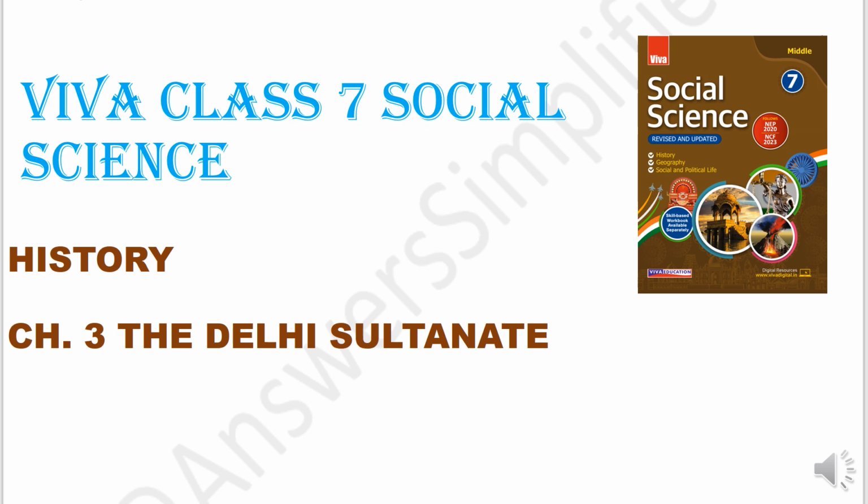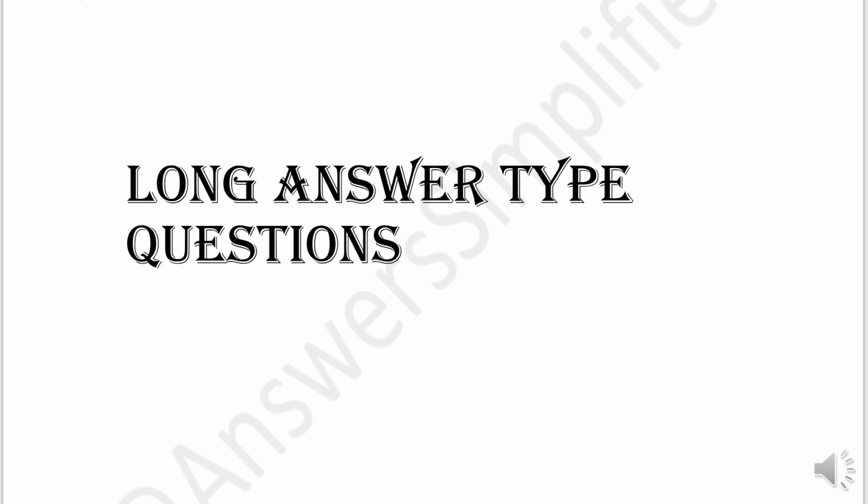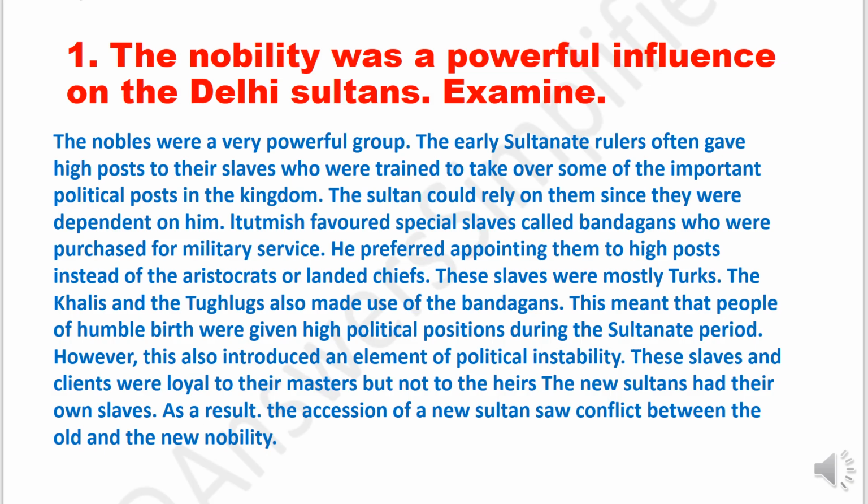In this video, I will be sharing answers of Viva Class 7 Social Science History Chapter number 3, The Delhi Sultanate. Let us discuss the long answer type questions. First question, the nobility was a powerful influence on the Delhi Sultans. Examine.